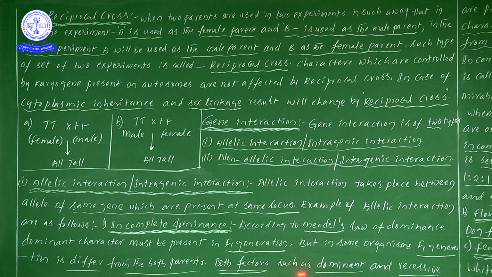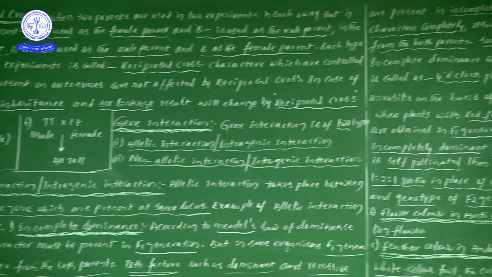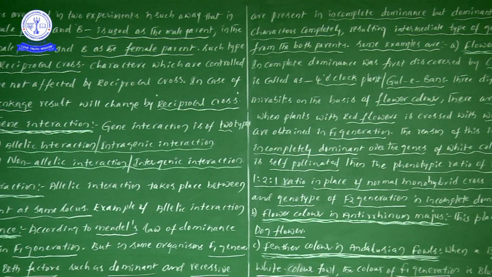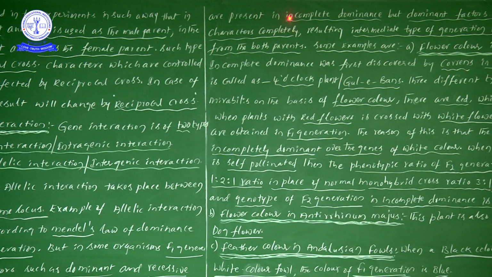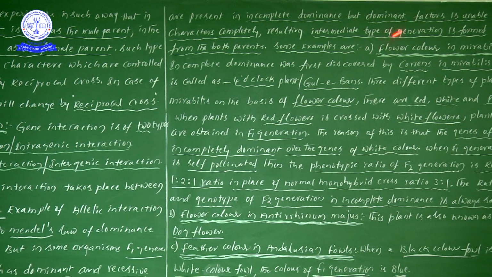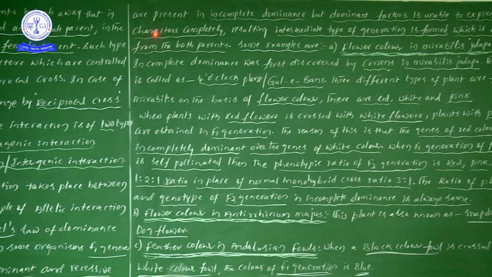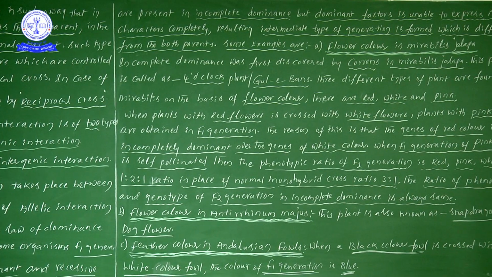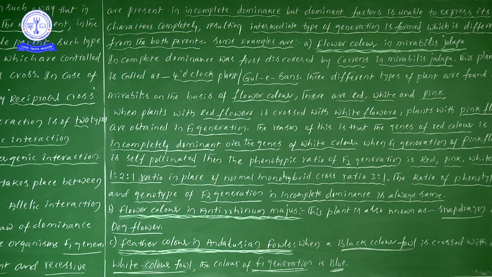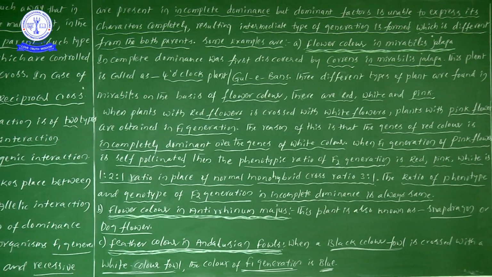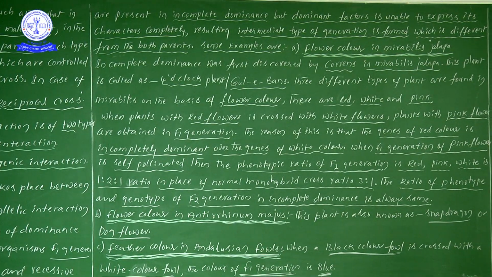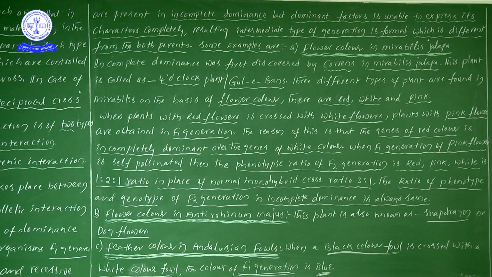Both factors, dominant and recessive, are present in incomplete dominance, but the dominant factors are unable to express their characters completely. In Mendel's experiments, we saw in the F1 generation the presence of one of the parental characters.